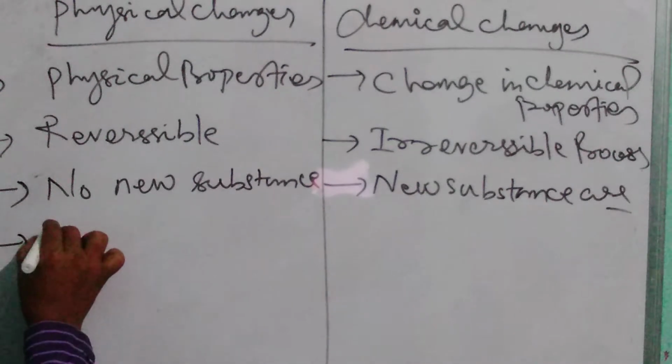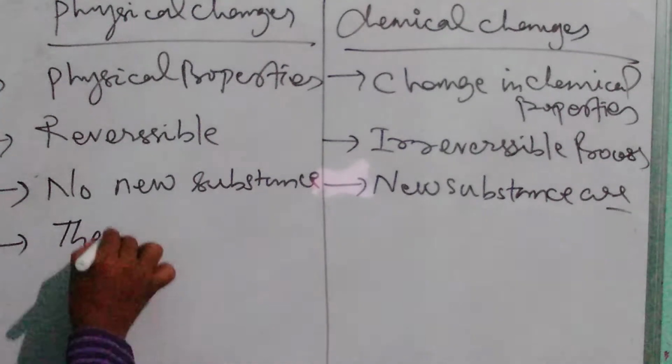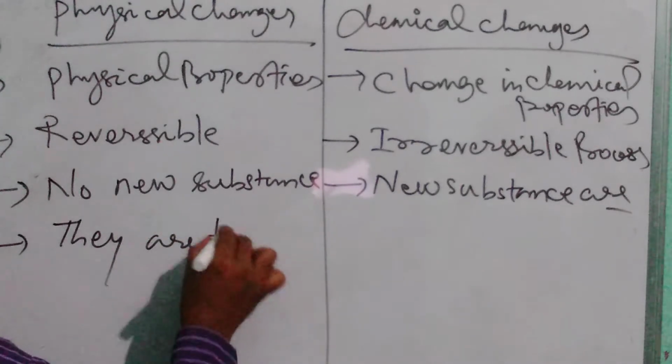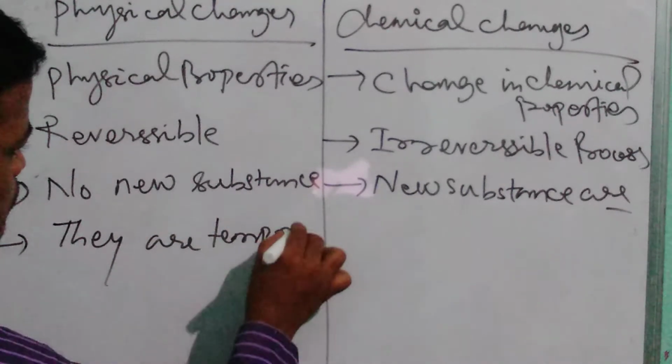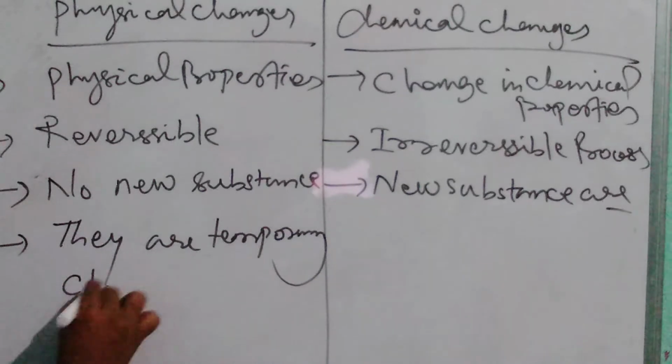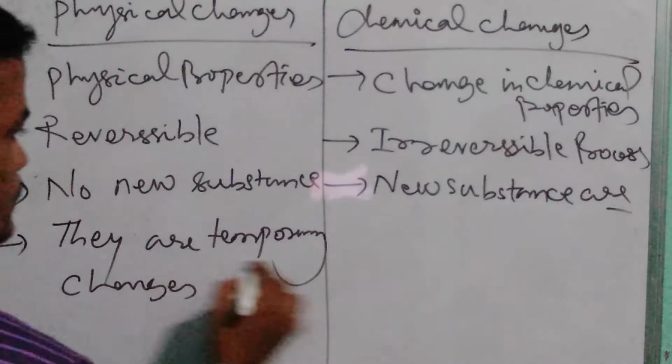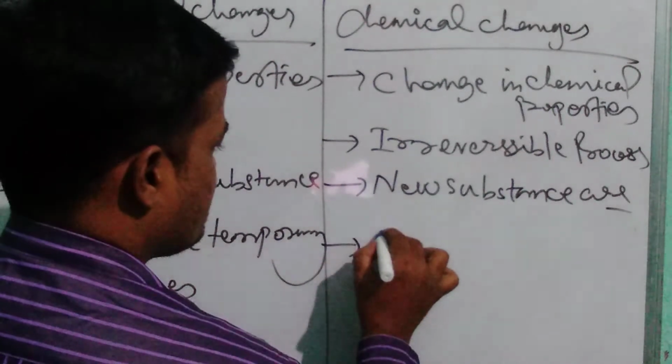Next, they are temporary changes, these are permanent changes.